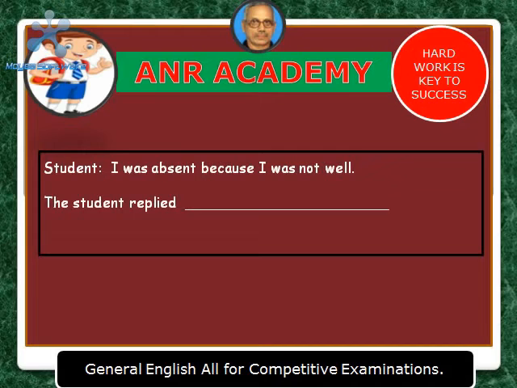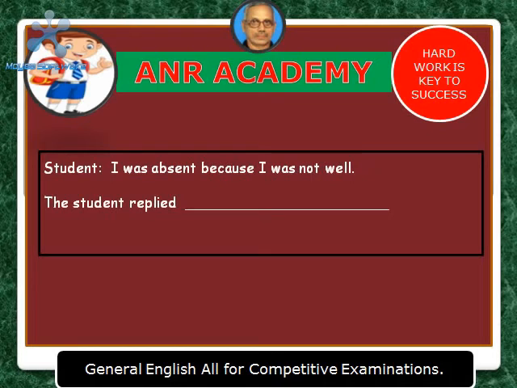And what type of sentence is this? It is an assertive sentence. I was absent because I was not well. So for an assertive sentence, you should take that as a connecting word. The student replied that he had been absent because he had not been well.